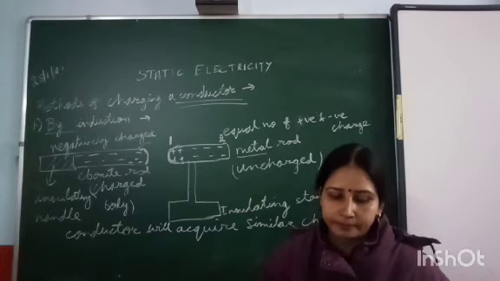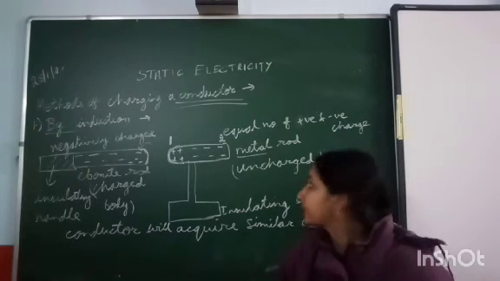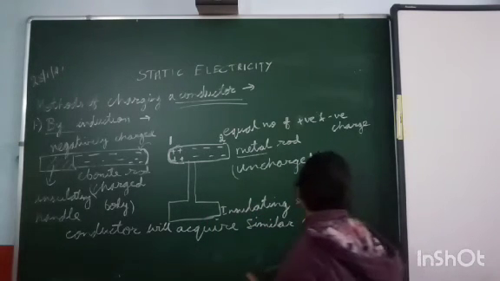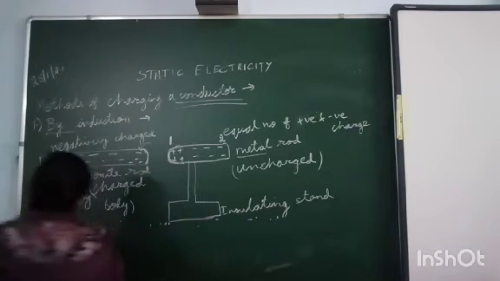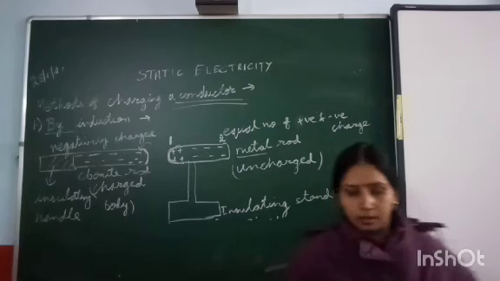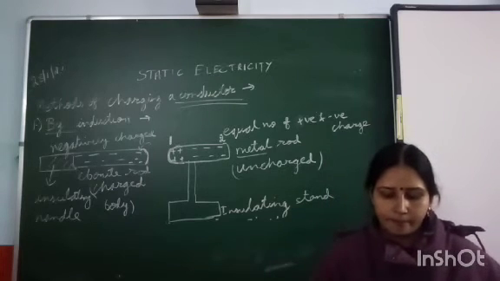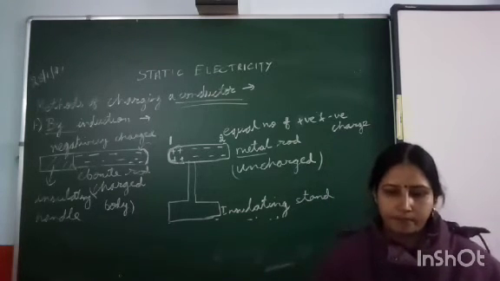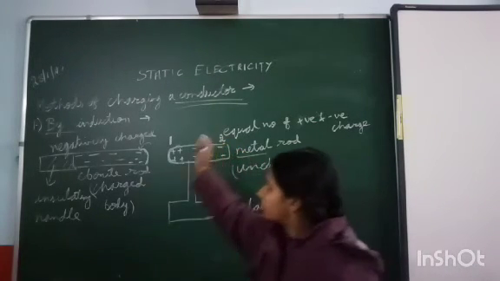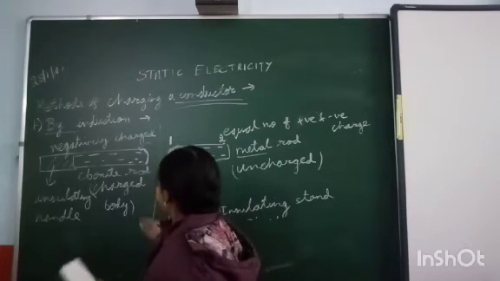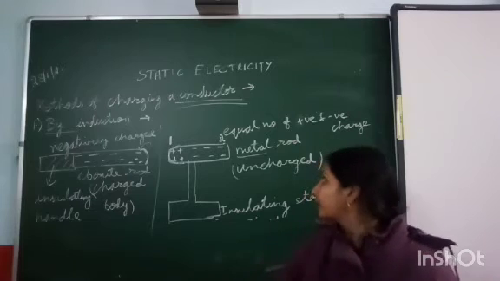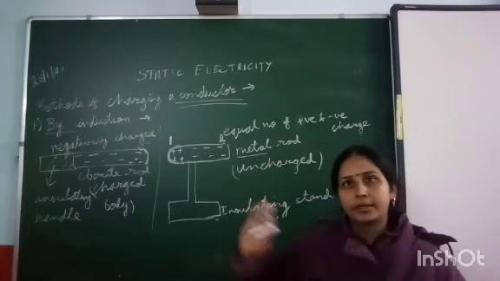Now, if we are holding the second end in our hand, then what will happen? In this case, if initially it was kept on an insulating stand, and I touch it with my hand and also remove the charged rod, then we will see that this metal rod will become negatively charged.